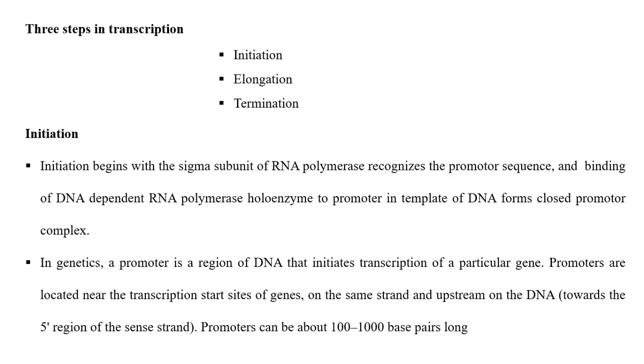Transcription has three different stages: initiation, elongation, termination. The initiation begins with the sigma subunit of RNA polymerase recognizing the promoter sequence, and binding of the DNA-dependent RNA polymerase holoenzyme with sigma factor to the promoter region in the template DNA forms a closed promoter complex. So the RNA polymerase is going to bind on the promoter region.